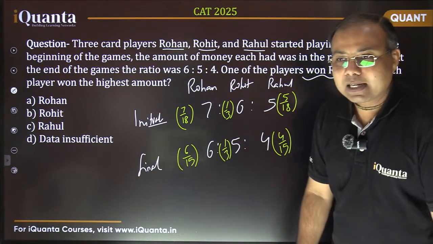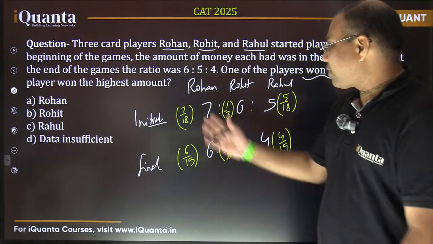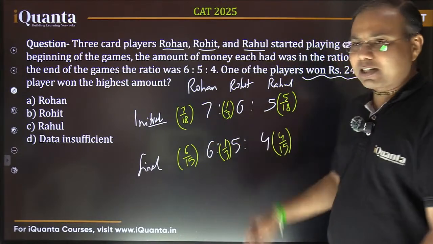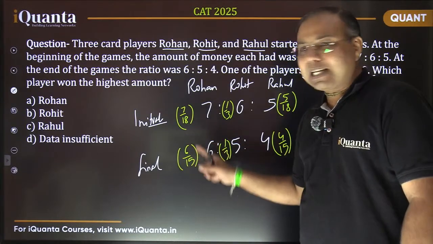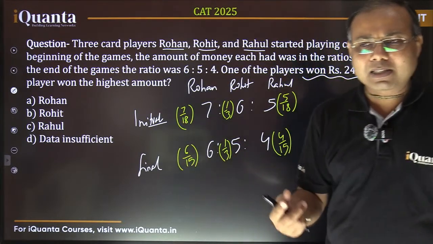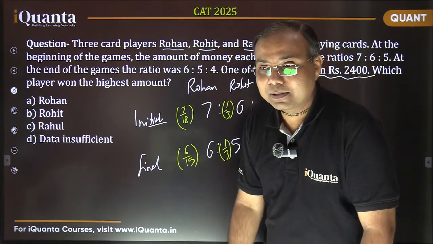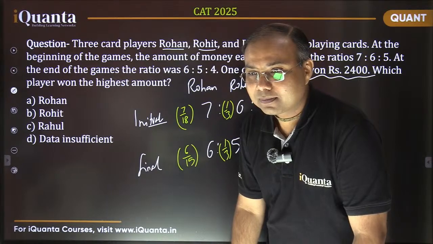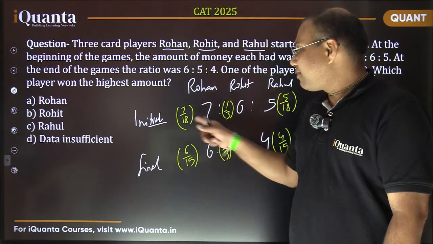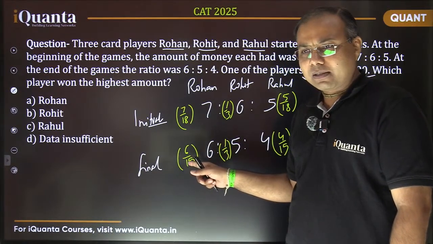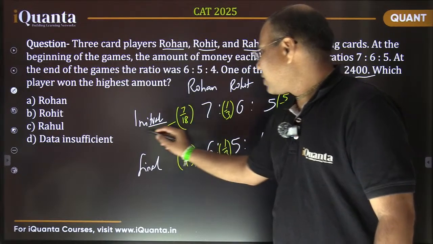Now the easiest way, you can see very easily, we just need to compare these fractions. The easiest way would be to consider the LCM of 18 and 15. Can you suggest something? What is the LCM of 18 and 15? 90, isn't it? 90. We don't need to multiply further. 90 is divisible by 18 as well as 15. So I can rewrite this value as 35 by 90.